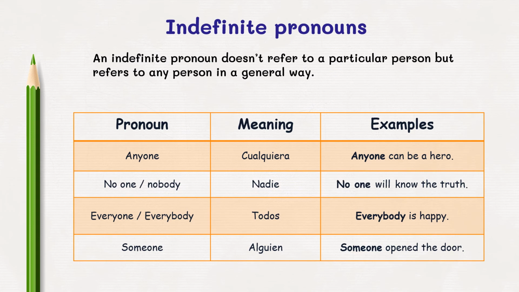Now we're going to use indefinite pronouns. An indefinite pronoun doesn't refer to a particular person, but refers to any person in a general way. Here we have the pronouns, the meaning, and the examples. The pronouns that we're going to use are these ones. Anyone. The example with this pronoun is this. Anyone can be a hero.